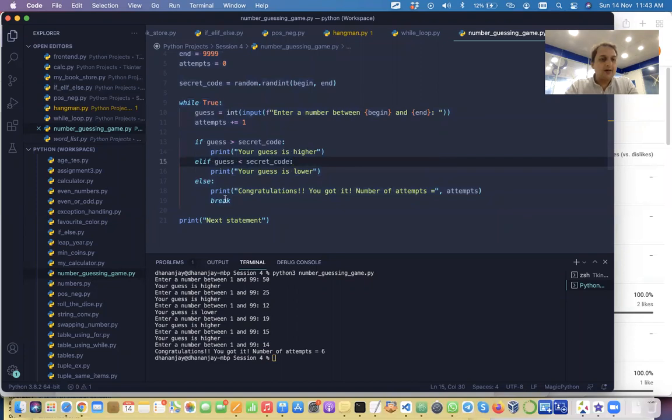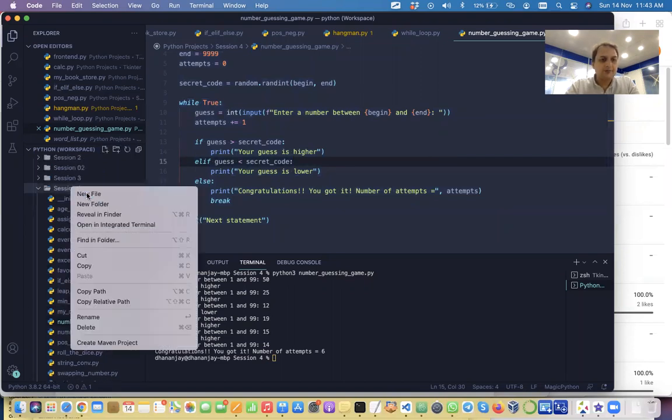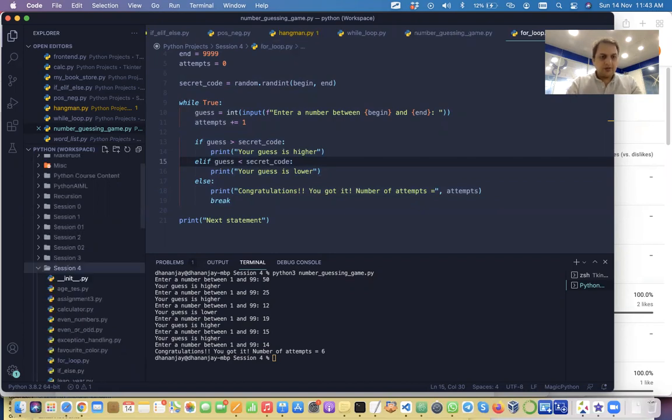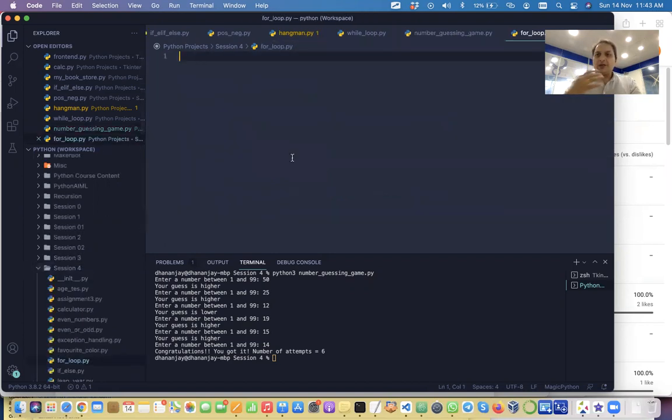Okay, so let's start writing some code for a for loop. I'm going to create a file, for loop. As I was telling you, you will use a for loop when you want to repeat an action a counted number of times. That counted number of times can be provided in the form of a list as well.